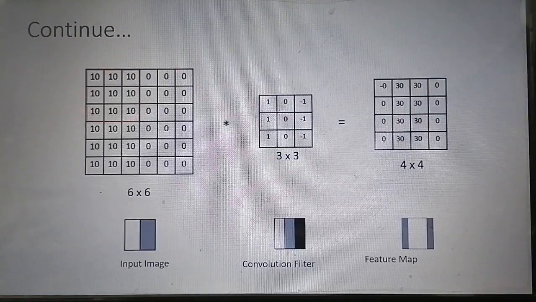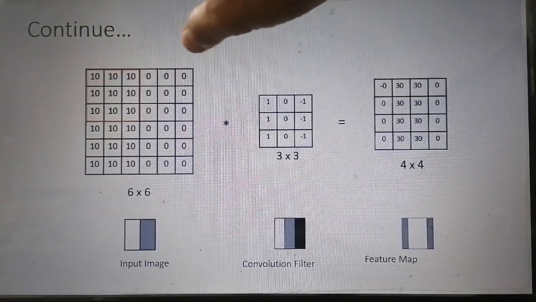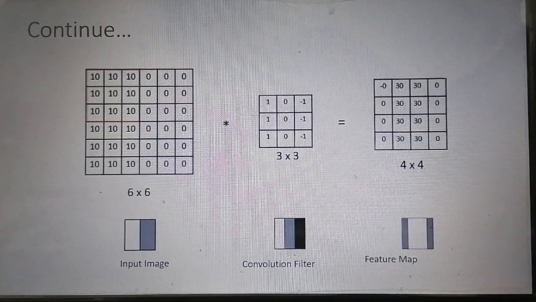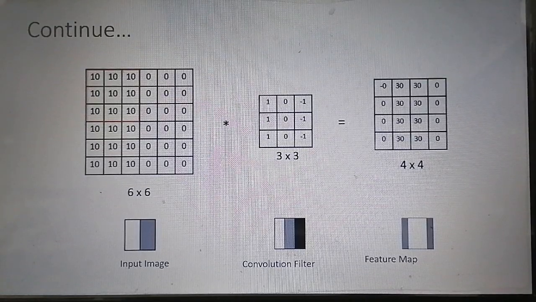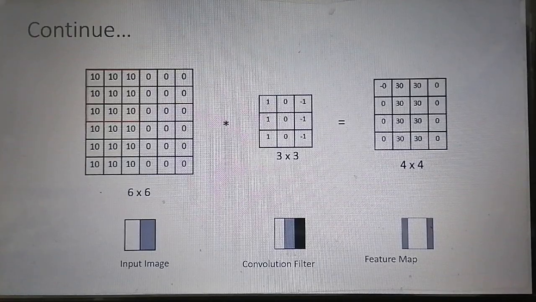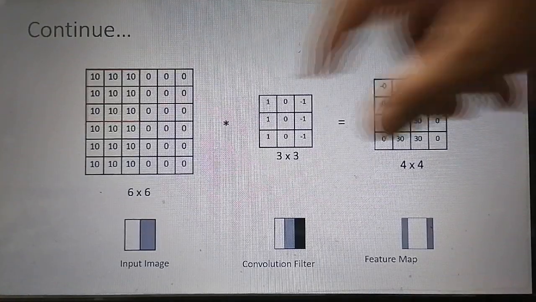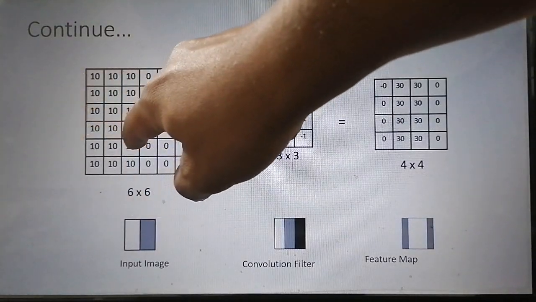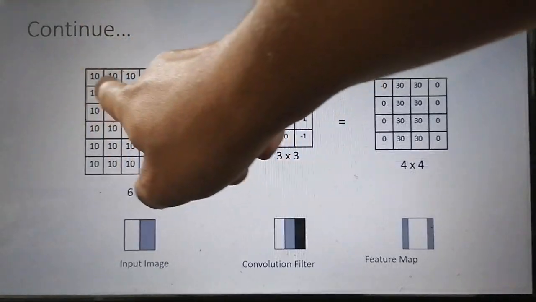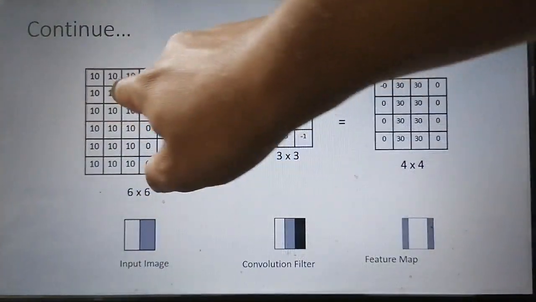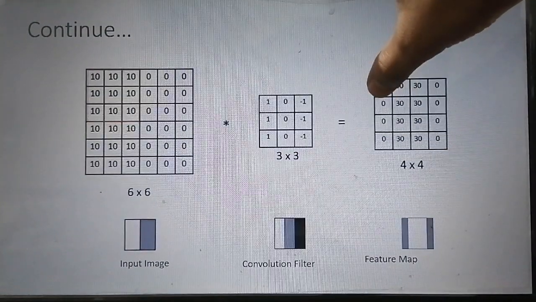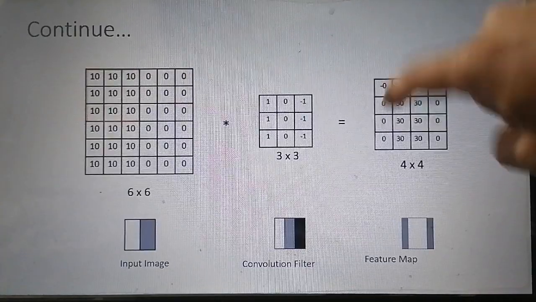After the completion of this row, we will shift the filter 1 pixel towards the bottom. We will shift the filter by 1 pixel in the bottom direction, so the next position will be this. We will multiply the corresponding pixels, we take the sum, and the resultant value will get stored here in this feature map.